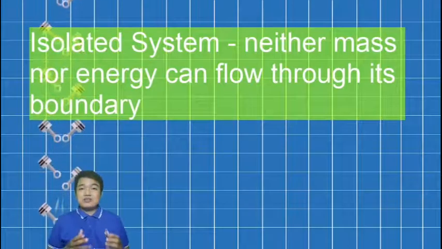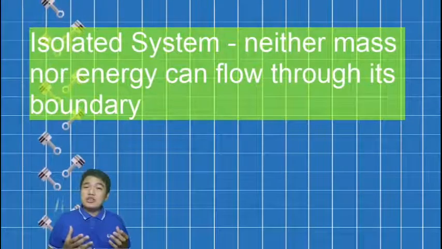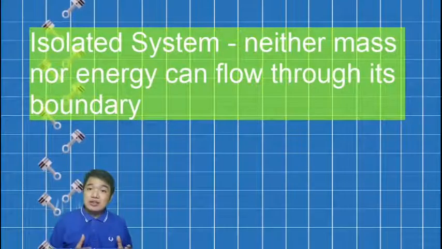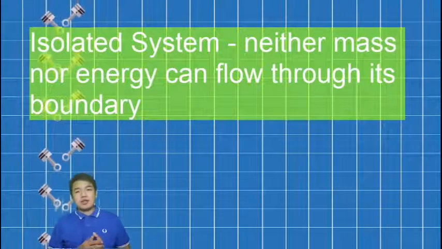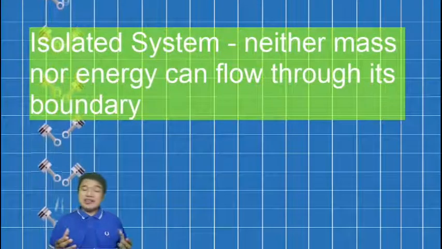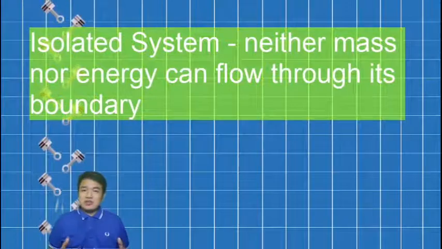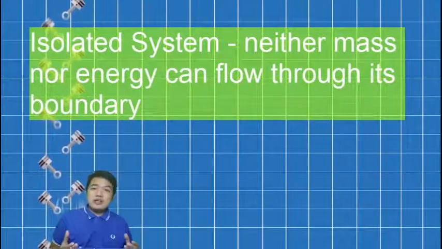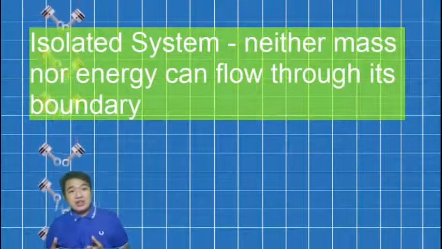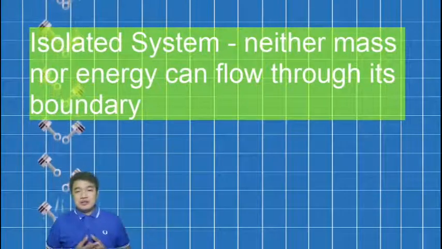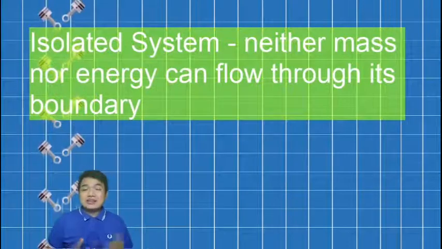Next is an isolated system, which is a system in which neither mass nor energy can flow through its boundary. Meaning regardless of anything that is happening in the surroundings, no energy can go in or out of the system. Same for the mass.